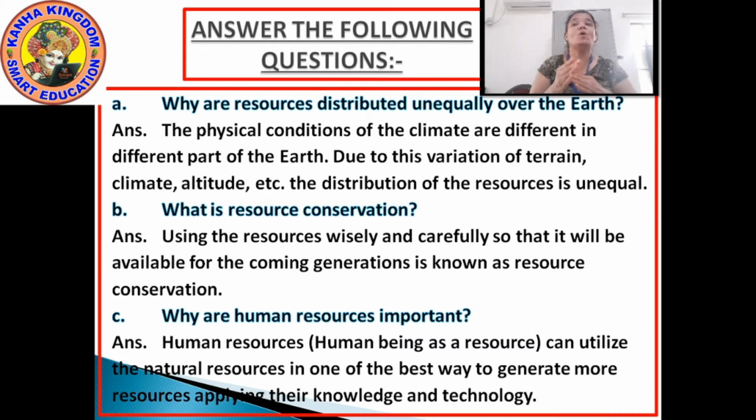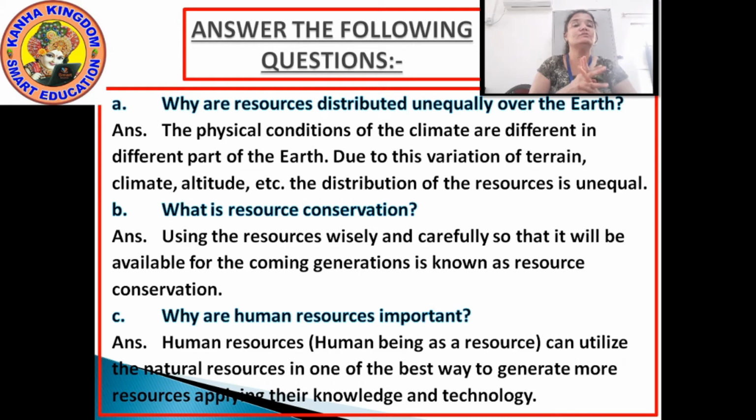Next, what is resource conservation? Write the answer. First the question, what is resource conservation? Answer, using the resources wisely and carefully so that they will be available for the coming generations is known as resource conservation.